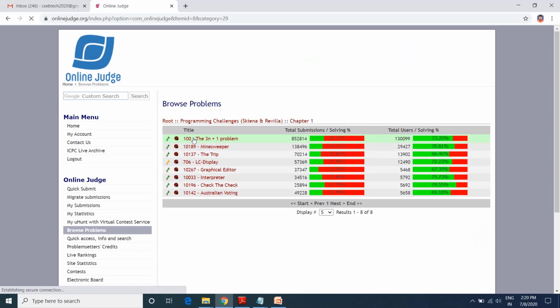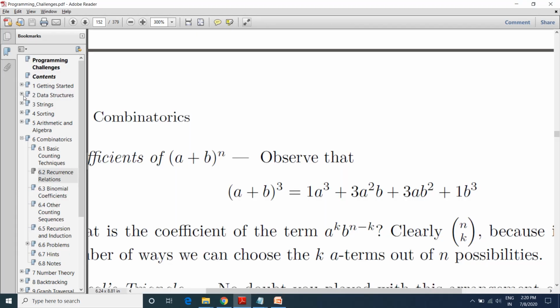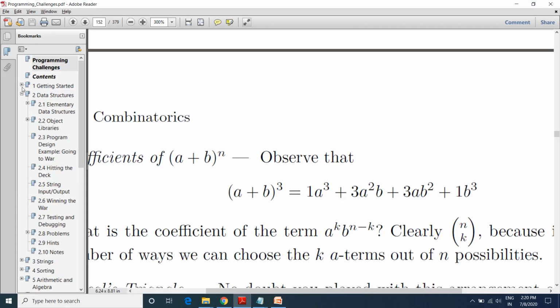Once you click on chapter number 1, you will find the problems for chapter 1: the 3n plus 1 problem, Minesweeper, the Trip, the LCD display. Likewise you will find the 8 problems mentioned in the syllabus. In the book also you can see that these are the problems mentioned.